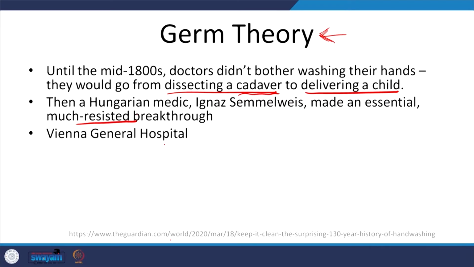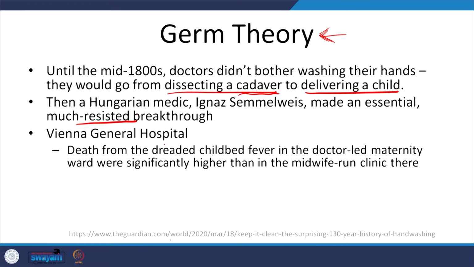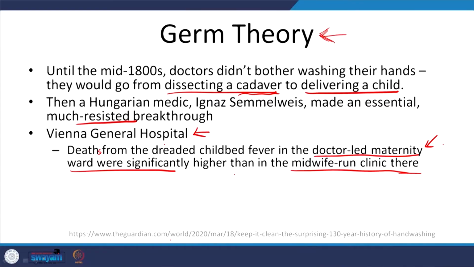Then a Hungarian medic, Ignaz, made an essential, much resisted breakthrough, though we will see why. What is that about? So, he was working in the Vienna General Hospital. He observed that the deaths from the dreaded childbed fever in the doctor led maternity ward were significantly higher than in the midwife run clinic in the same hospital. So, in the same hospital you had two clinics, one doctor led and the other midwife led, and the number of deaths in the doctor led ward was much higher.